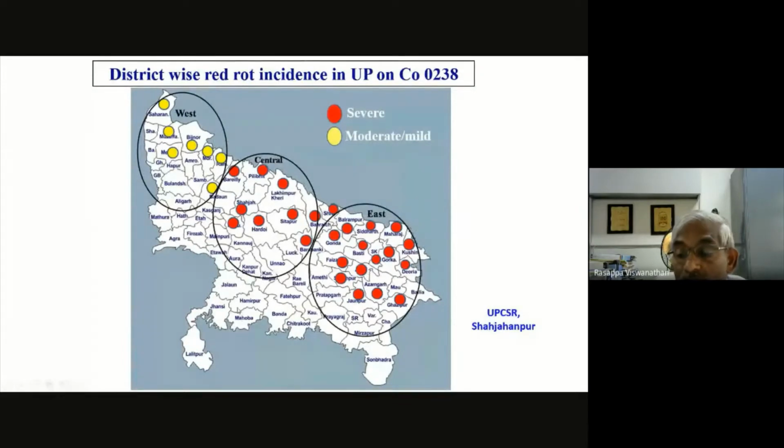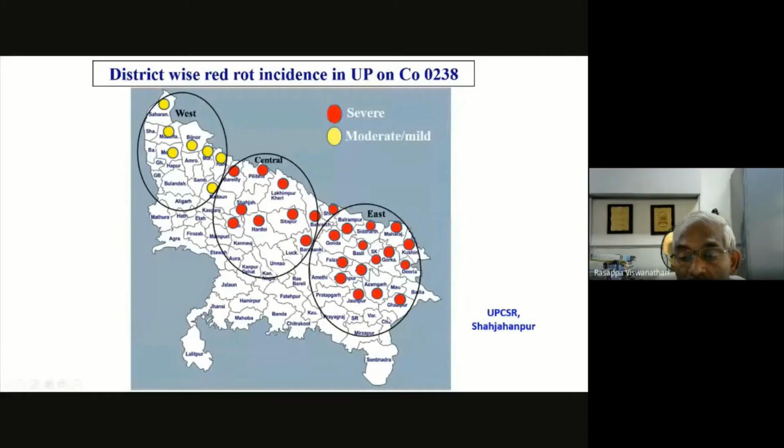You can see the map of Uttar Pradesh, where this disease started in 2017 in waterlogged areas in eastern UP. Over the years, central UP also has severe incidence of red rot. Western UP was free till last year, but this current season our scientists have reported moderate incidence of red rot in western UP also.